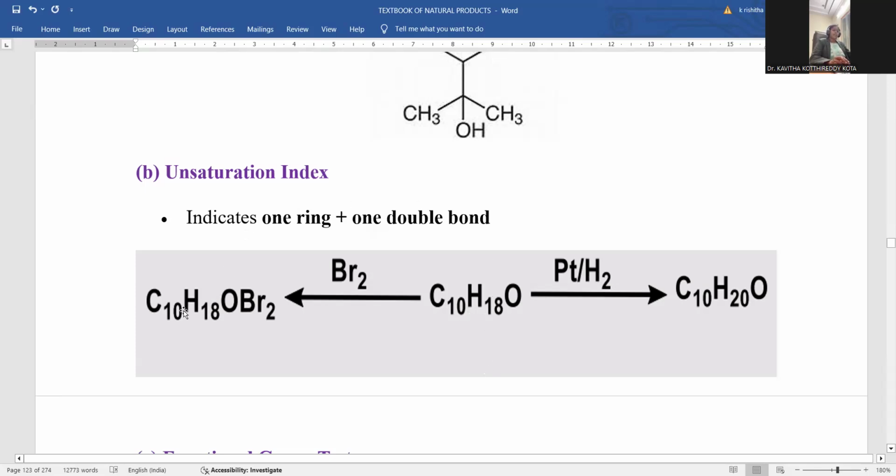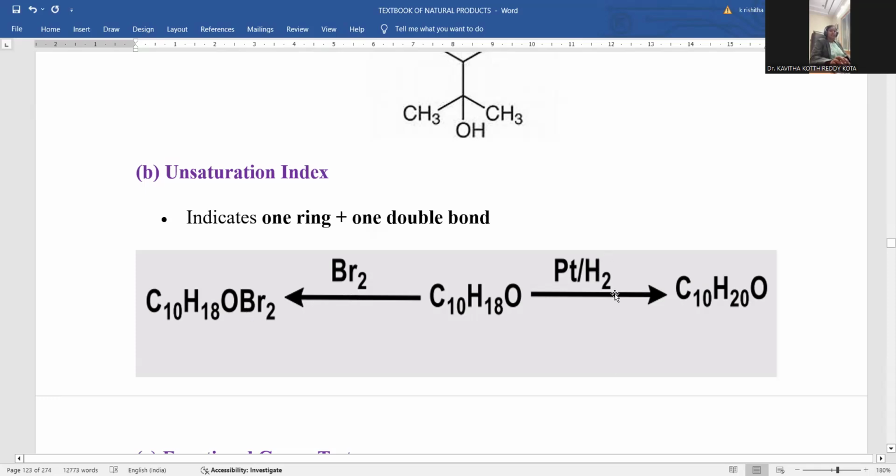It indicated that bromination giving rise to C10H18OBr2, hydrogenation giving rise to C10H20. C10H18 converted into C10H20 means two hydrogens got added and O remains as such. Simply you can understand here two bromines are added: one double bond is present, and one double bond is able to add one bromine to one carbon, and the other bromine to the second carbon. This is the way. Addition of 1 mole of bromine indicates presence of one double bond.